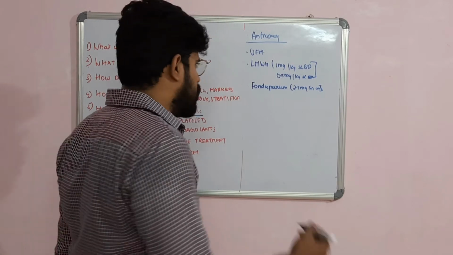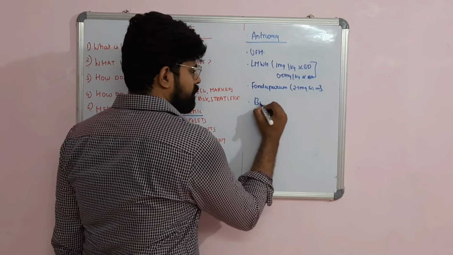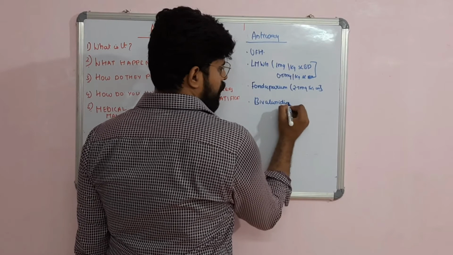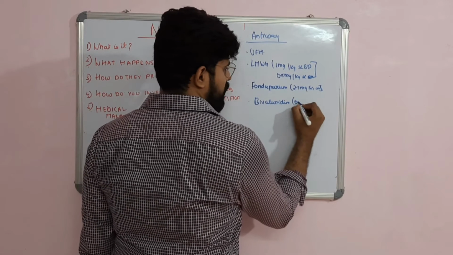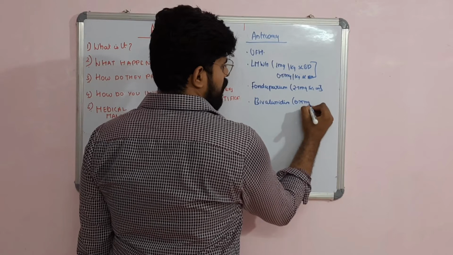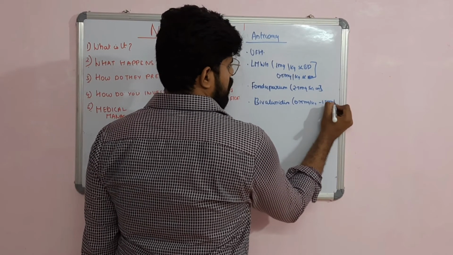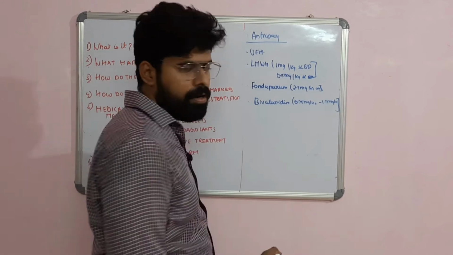The other is a direct thrombin inhibitor in the form of bivalirudin. Bivalirudin is a direct thrombin inhibitor. It is given at a loading dose of 0.75 mg per kg and then a maintenance dose of 1.75 mg per kg. They should be given bivalirudin.